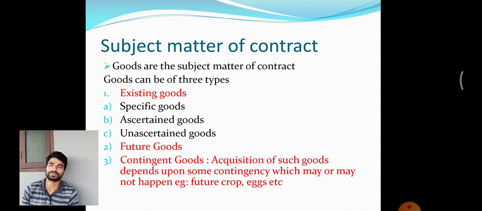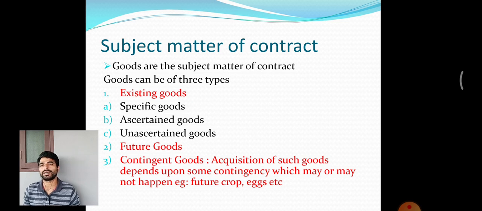Ascertained goods. When we talk about existing goods, the person is in front of the goods and writes a contract that yes, these particular goods I am going to buy. Now, don't confuse existing goods, specific goods and ascertained goods. Ascertained goods are goods that, even though specific, are identified after the formation of the contract.